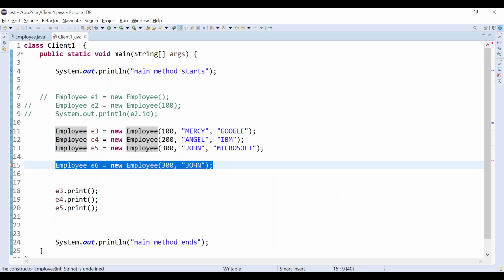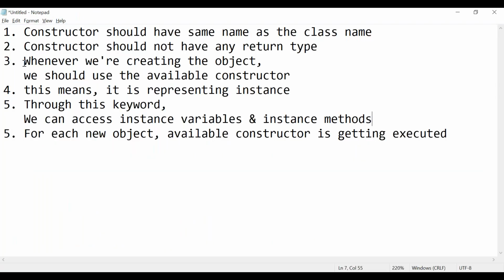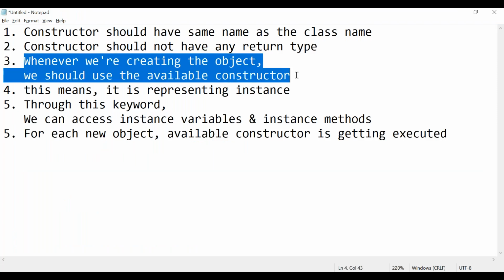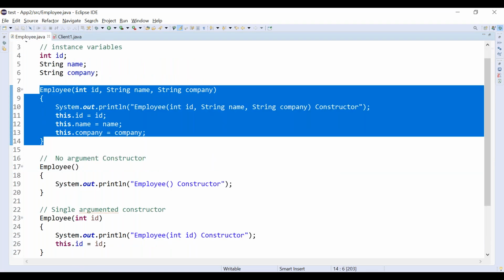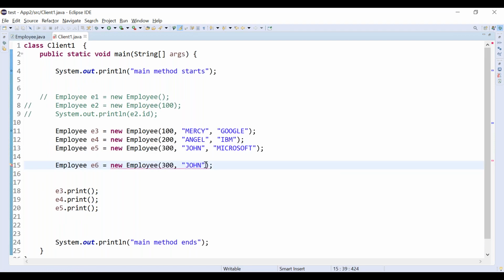That point we have seen: when creating an object, we should use an available constructor. A two-argument constructor is not available because we did not declare one. I have only two values and don't know the third value, so simply pass null here. Now it is a three-argument constructor: you are passing id, name, and passing null for company.